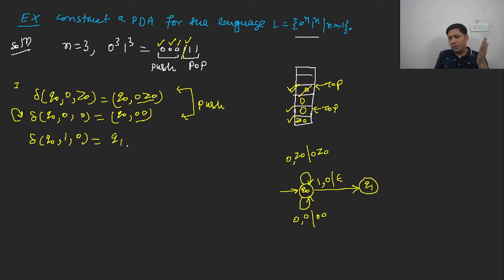Now this will be performed on a different state. So the Q1, and it is epsilon. This epsilon represents the pop operation. If there are two topmost symbols in the stack, then it represents the push operation, and this epsilon represents the pop operation. If there is an epsilon in a transition function, it represents the pop operation. Is it clear to everybody? Now, the rest of the zeros will be popped by 1 on the Q1 state.